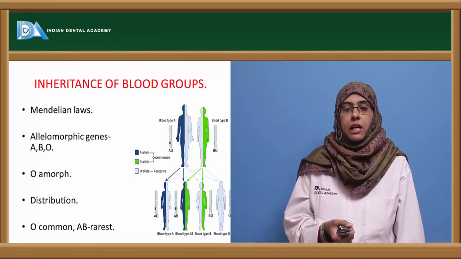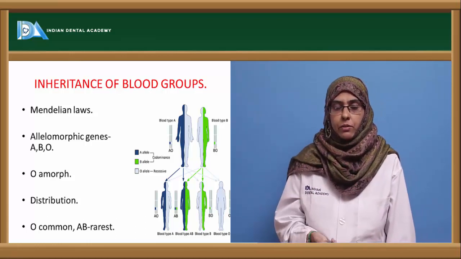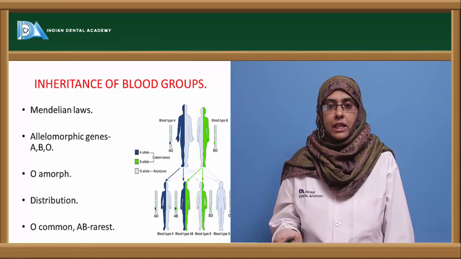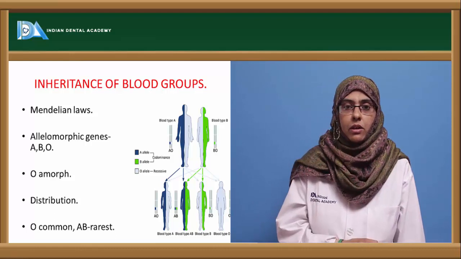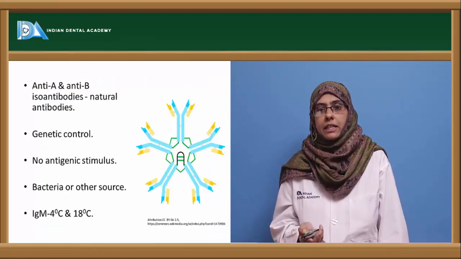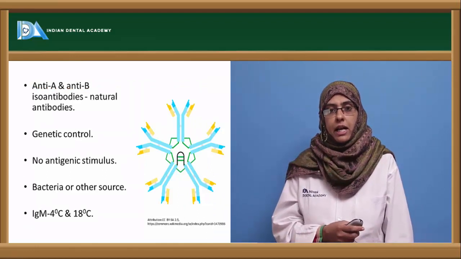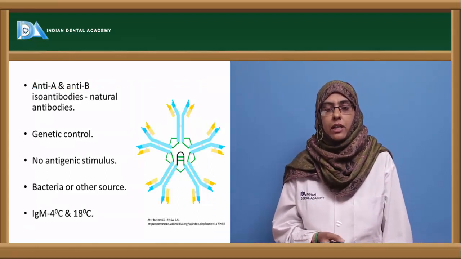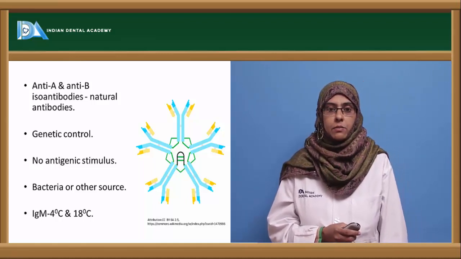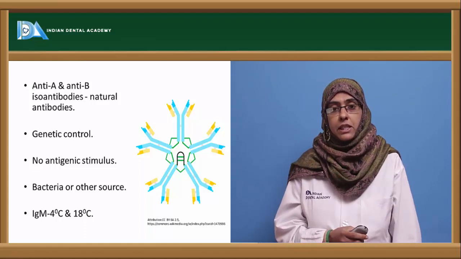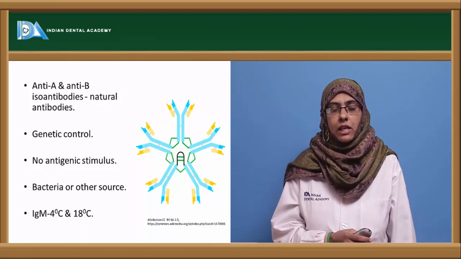And the distribution of this blood group varies from one individual to the other. It is not that every individual can have all the 4 blood groups. Each individual has only one type of blood group, and when studies were carried out, it was seen that the O blood group is most common in individuals, whereas AB is the rarest that can be seen in a few individuals. And depending upon the antigen, as we have discussed, there are isoantibodies that are present in the serum, and these isoantibodies are called natural antibodies because they are produced from the genetic factor but not because of the external stimuli. So they are called natural antibodies.